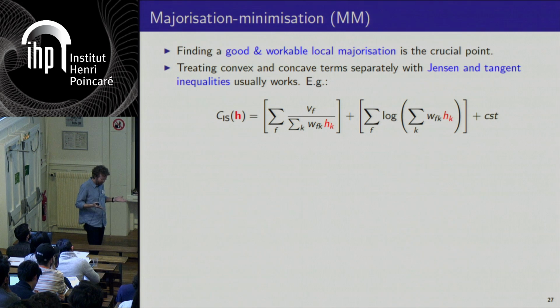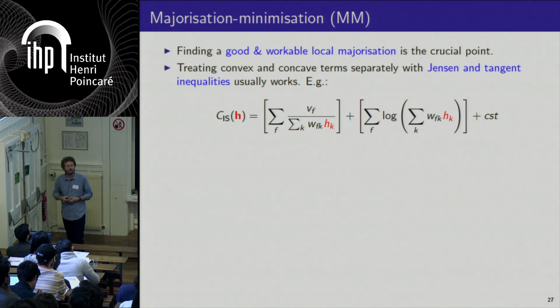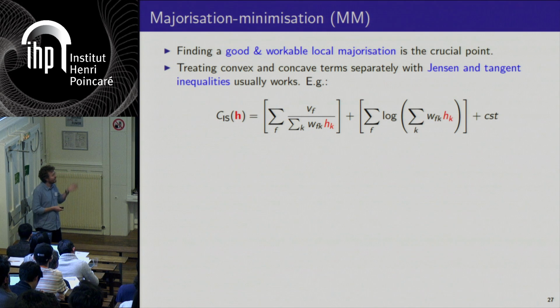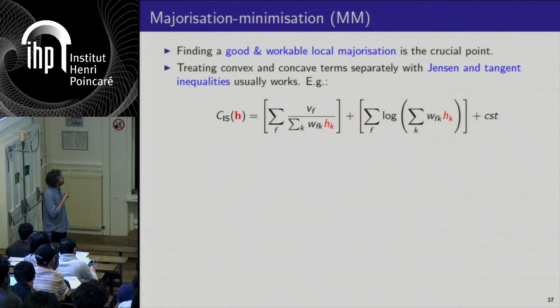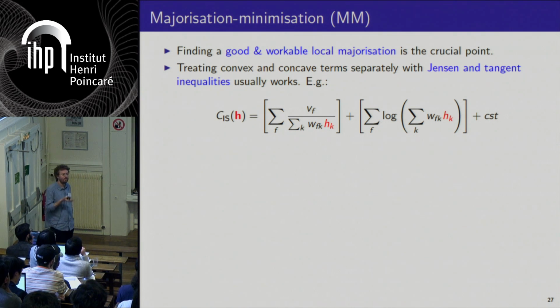So, of course, the question is, can you do it for your problem? Meaning, can you build a workable upper bound that you can then minimize? So the answer is yes for NMF with the beta divergence. And just to give you a flavor of how it works, this is the objective function you need to minimize for the specific case of the Itakura-Saito divergence, so a specific case of the beta divergence.